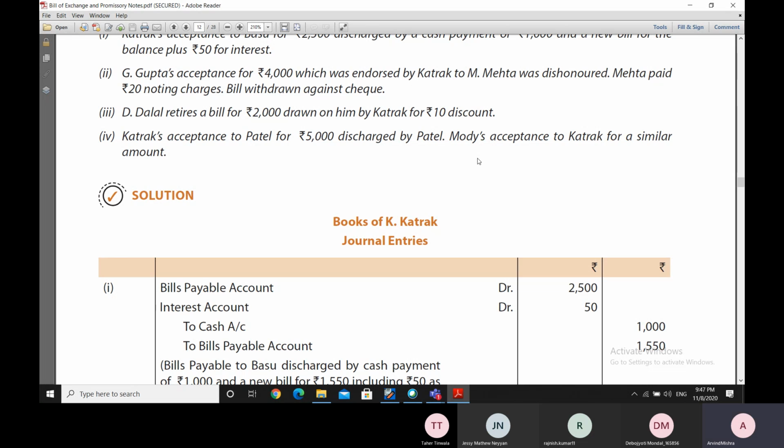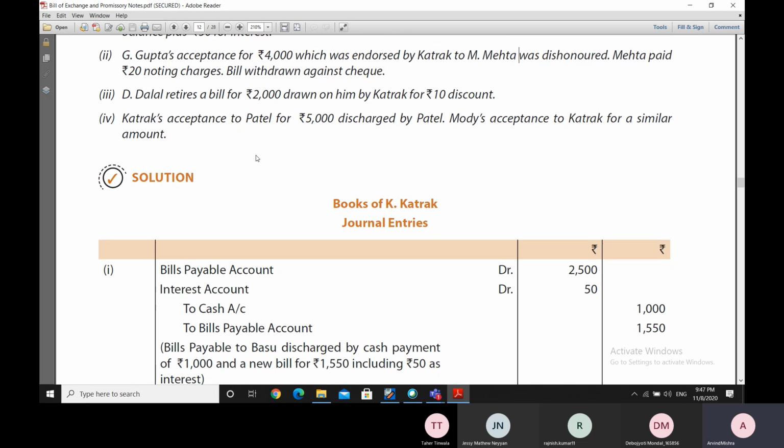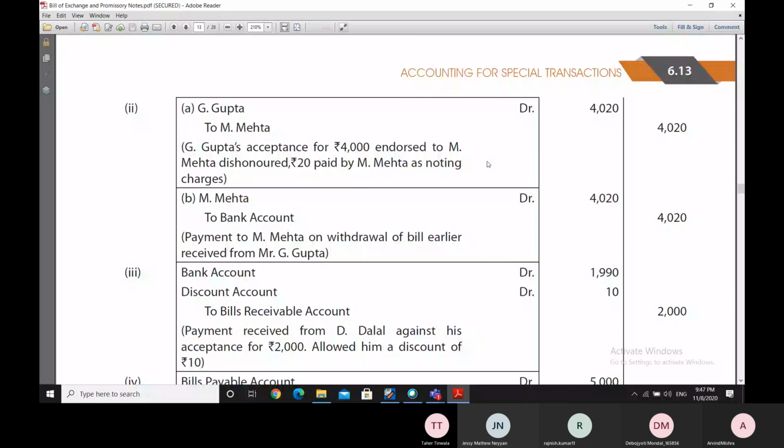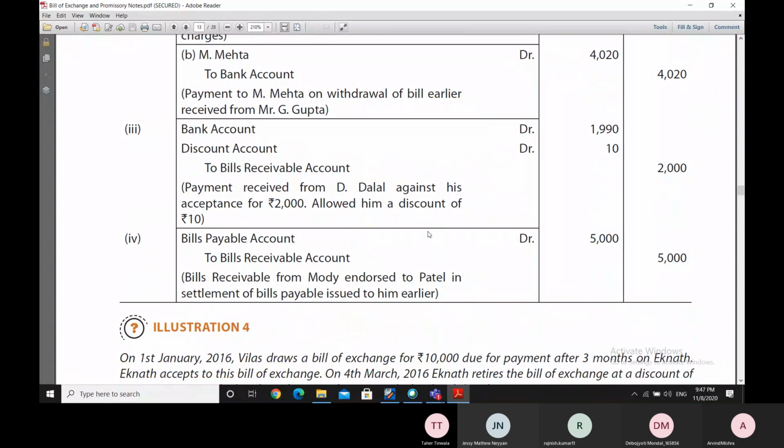So let us see what is happening here. In the fourth part, the bill receivable account is debited. The bill receivable from Modi is endorsed to Patel in settlement of the bills payable issued to him earlier.